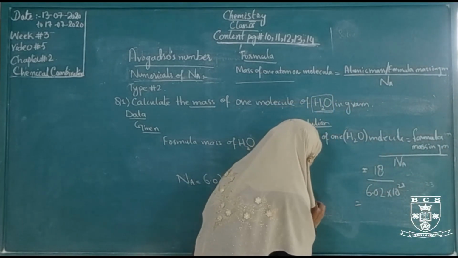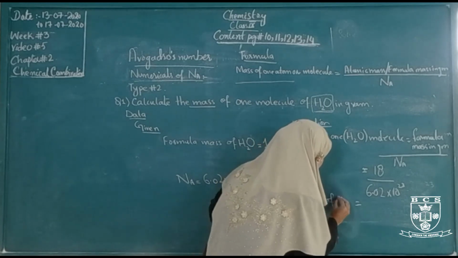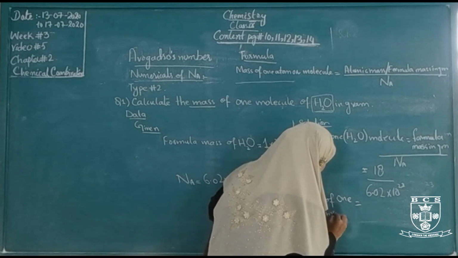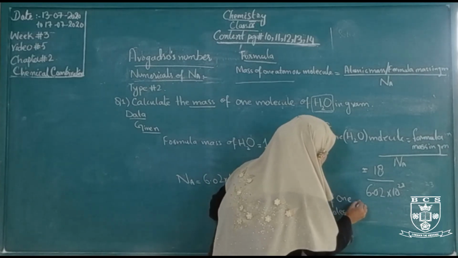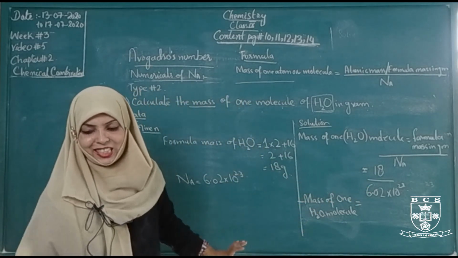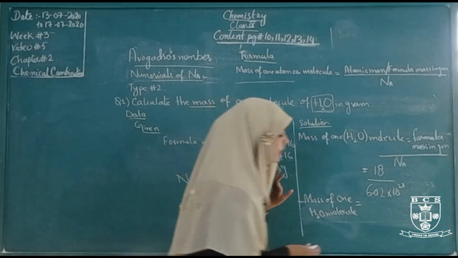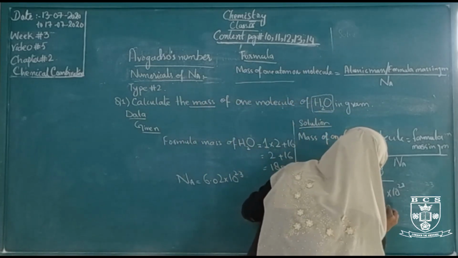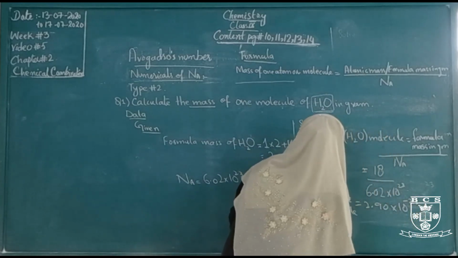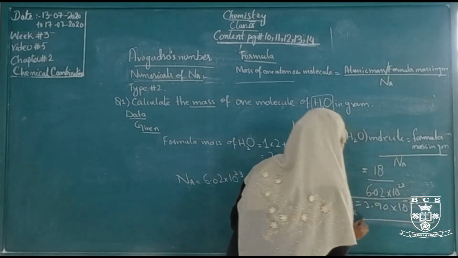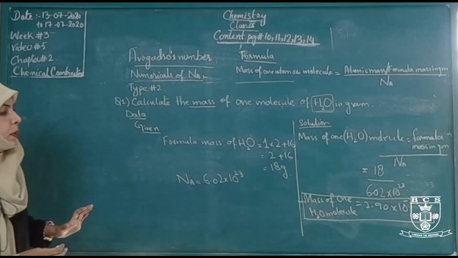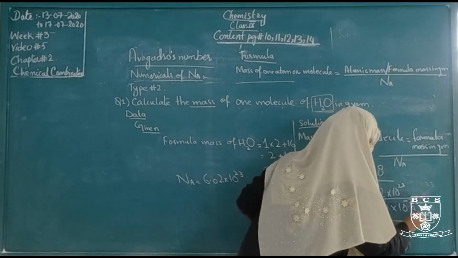The mass of one water molecule is 18 divided by 6.02. 18 divided by 6.02, the answer is 2.90 10 to the power minus 23. The answer is 2.90 10 to the power minus 23. Mass is measured in gram.